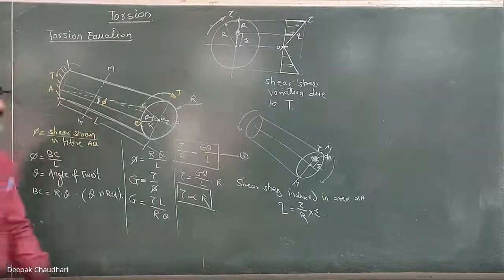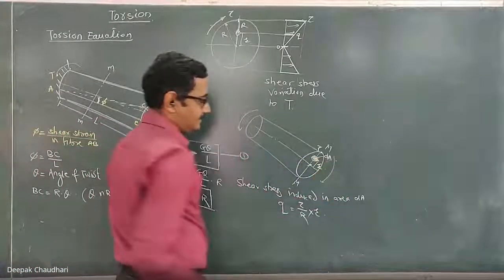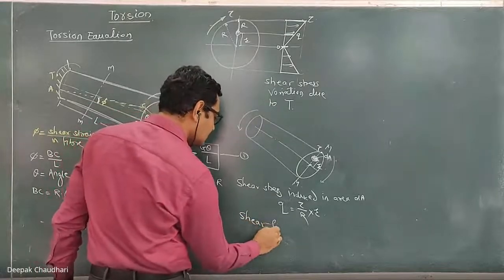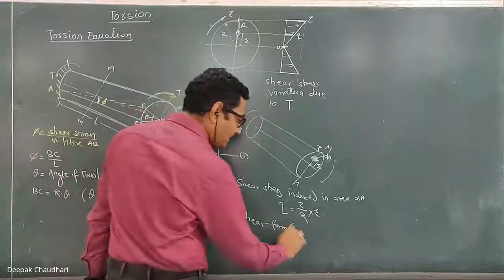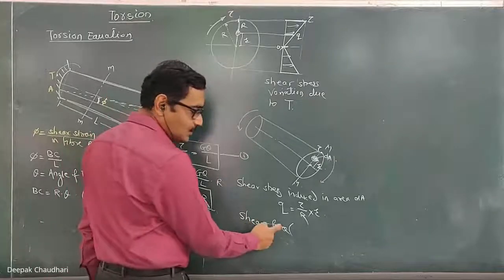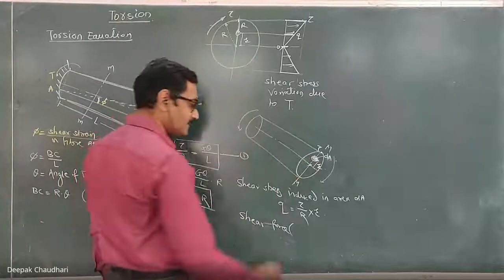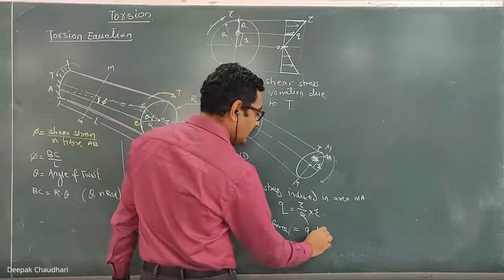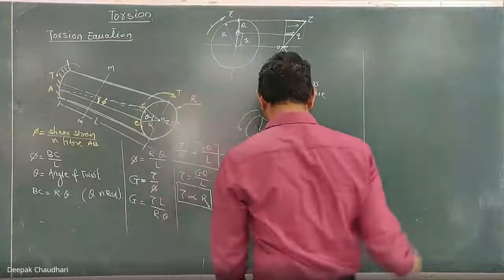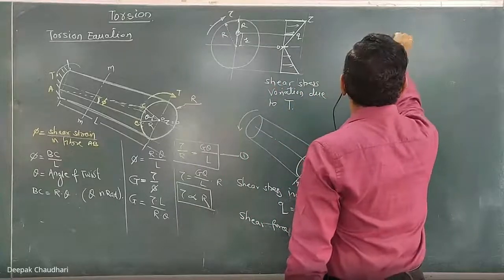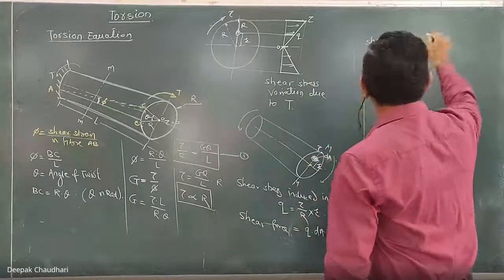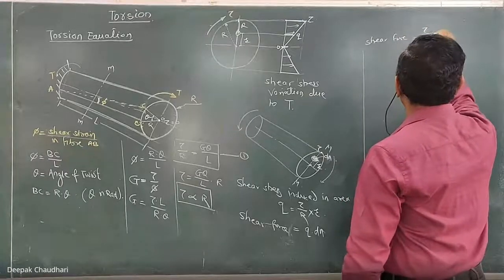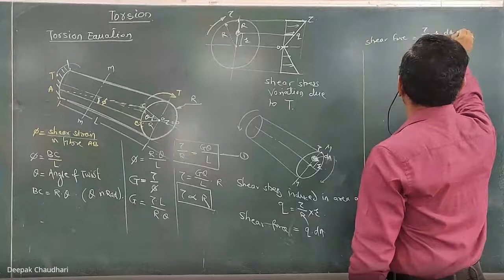This is the shear stress induced in the small elemental area dA. Then how much is the shear force? Here this is the force of resistance induced. So how much is the shear force? The shear force is equal to the shear stress into area, so the shear force is equal to q into dA, and q is how much? It is tau upon R into small r into dA. This is the shear force induced.